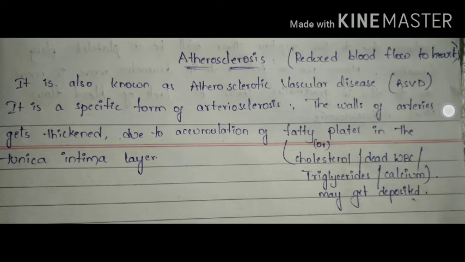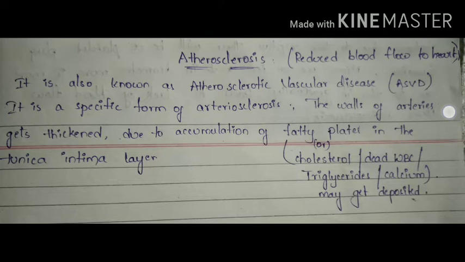We all know that atherosclerosis is one of the conditions of ischemic heart disease, and here it is related to reduced blood flow to the heart. Due to the reduction of blood flow to the heart, it leads to atherosclerosis.